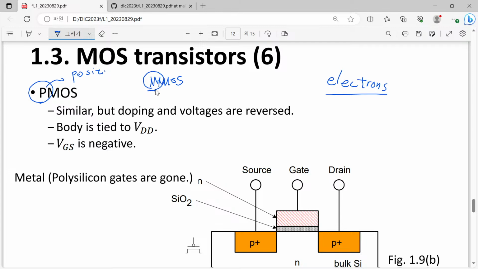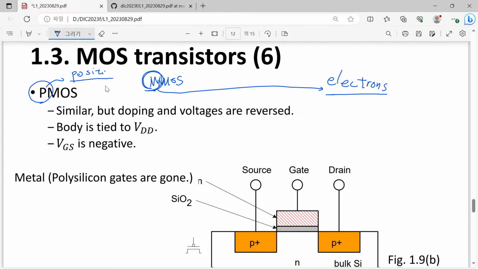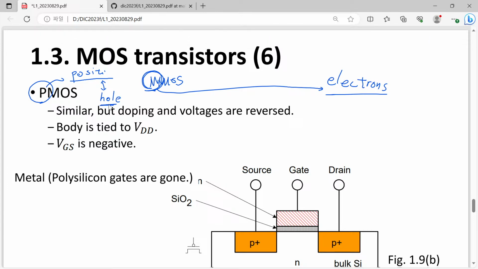The name N comes from the polarity of your electrons. Electrons carry negative charge, so this device is an N MOSFET. Since we have P MOSFET, you can easily understand that in this case the charge carrier is no longer an electron, but a hole. Here we have a hole dominant device.